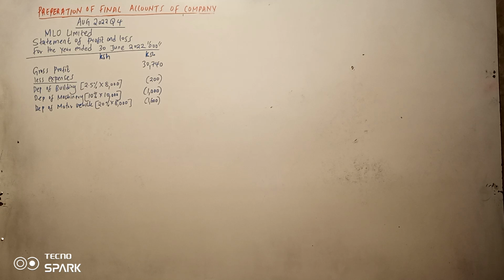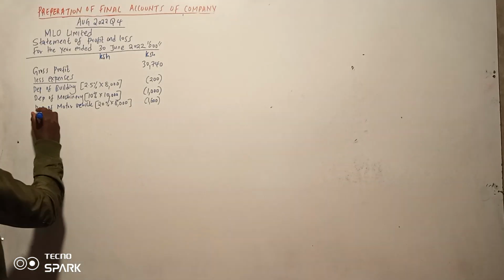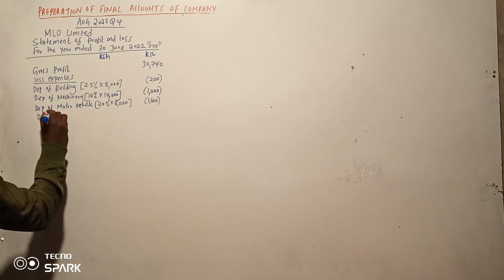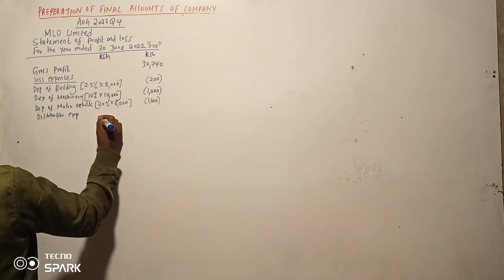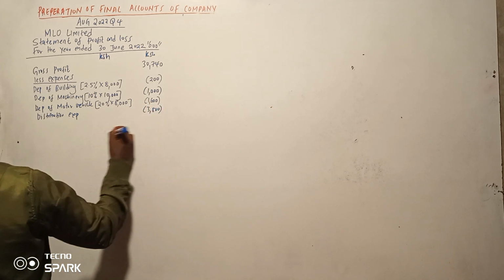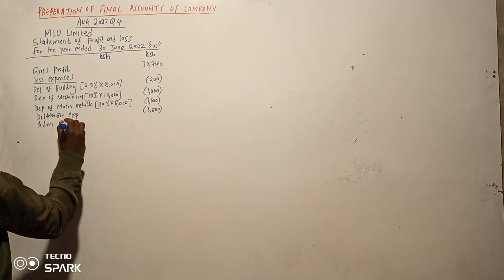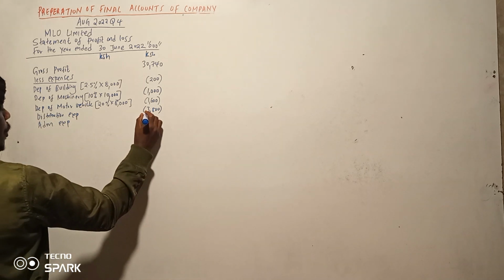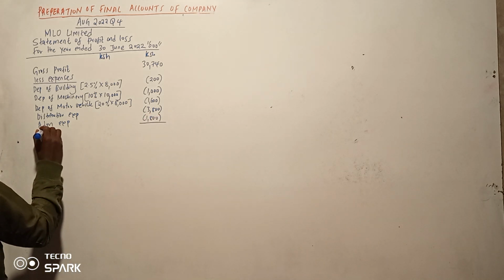Then you have admin expense 1,800. Administration expense, 1,800. So we can get the profit before interest and tax.